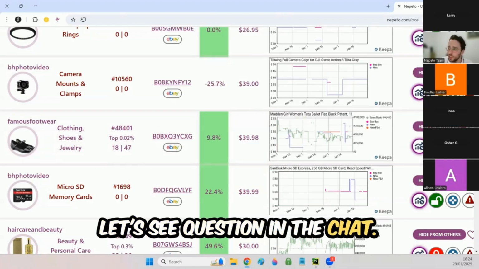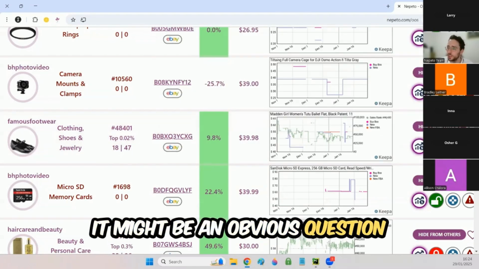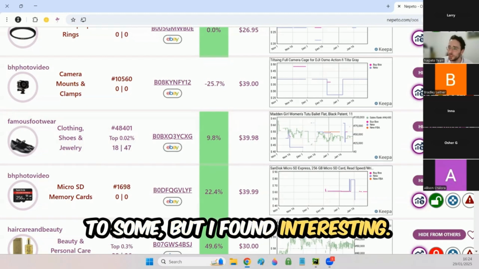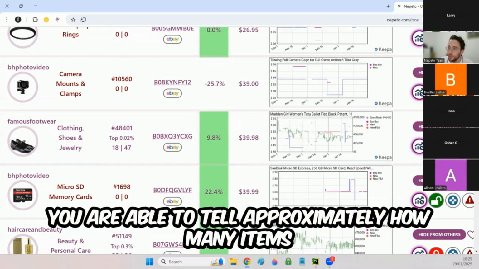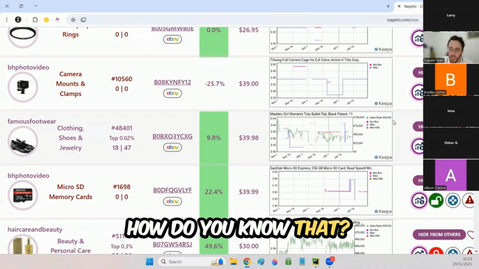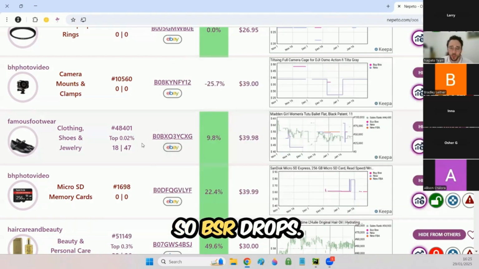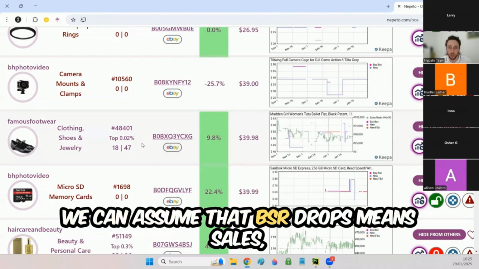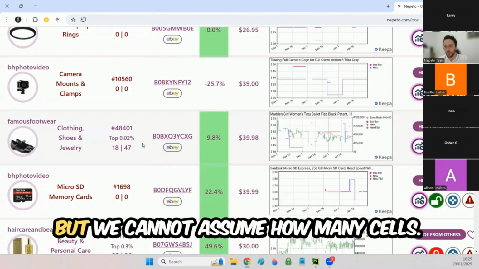Let's see a question in the chat. It might be an obvious question to some, but I found it interesting that you are able to tell approximately how many items it sells per month by seeing the BSR drops. How do you know that? So, BSR drops, we can assume that BSR drops means sales, but we cannot assume how many sales.